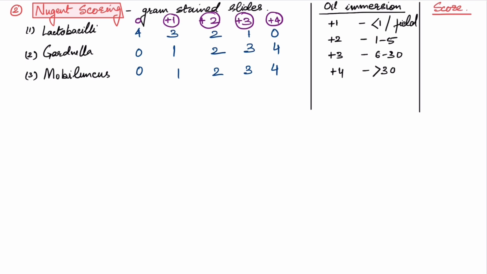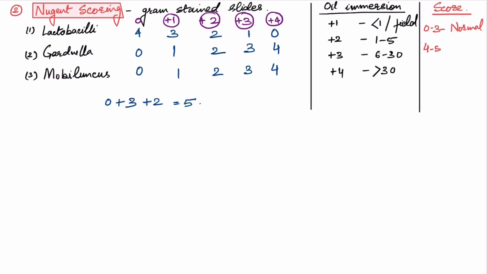If we take Gardnerella and it is 6 to 30 per immersion field, the corresponding number is 3, and we will look here, 3 is under +3. So score for Gardnerella is 3. And for Mobiluncus, if it is 1 to 5 per field, the +2 in this chart is under +2. So we'll add 2 for Mobiluncus, final score will be 5.